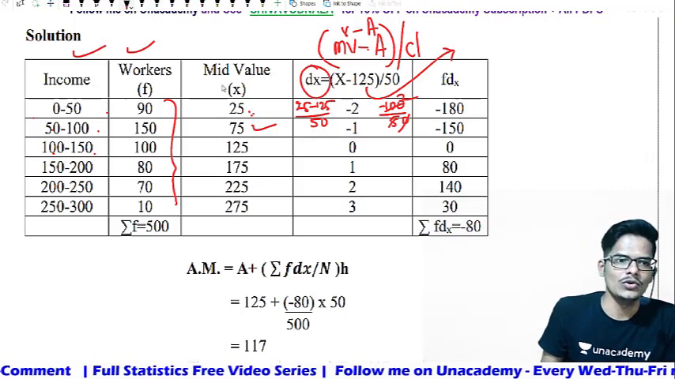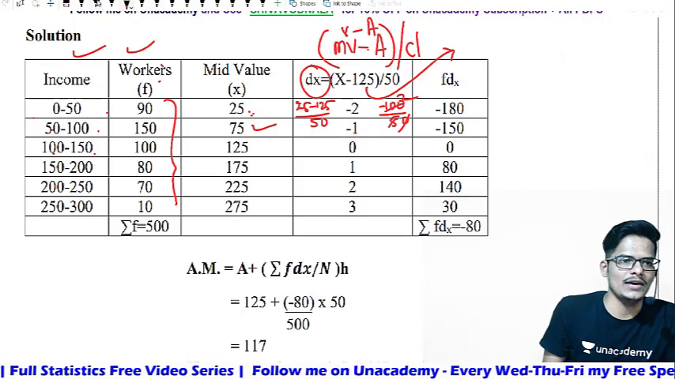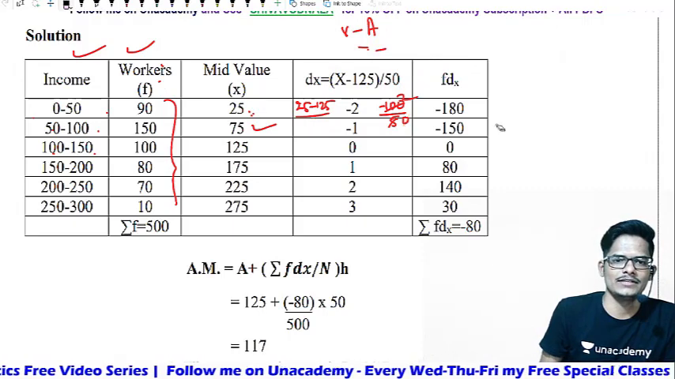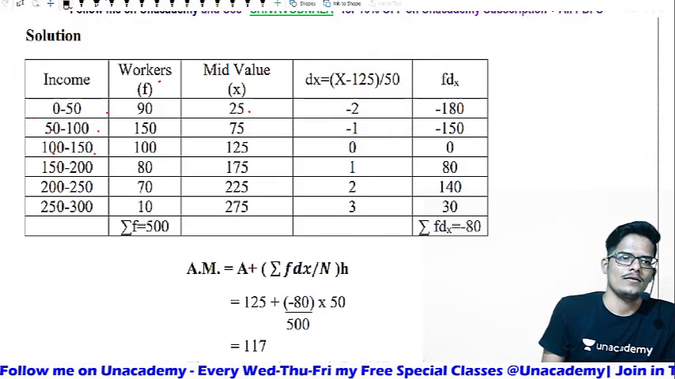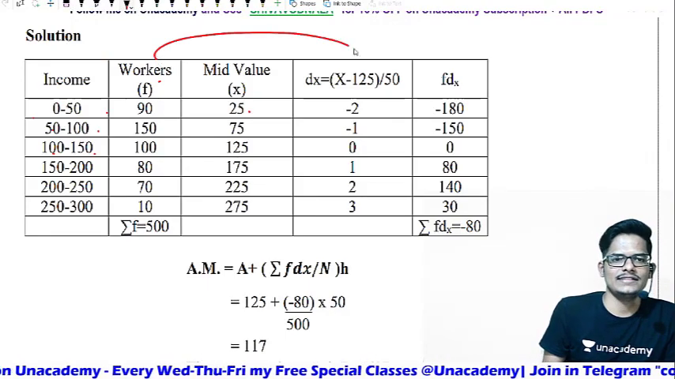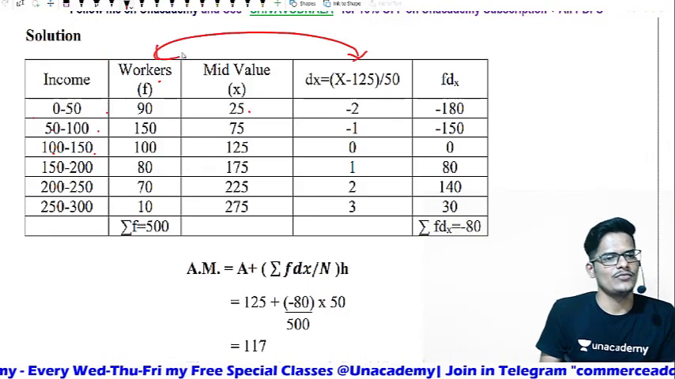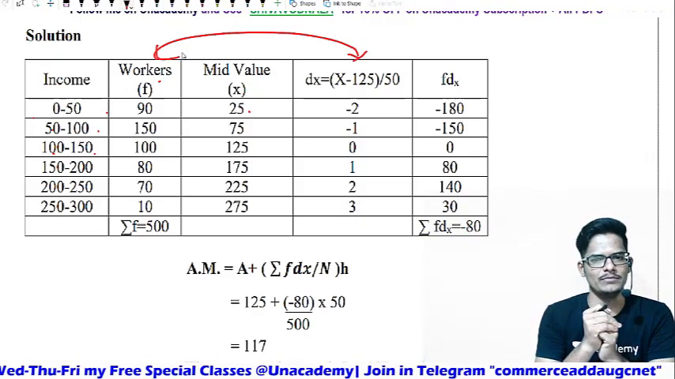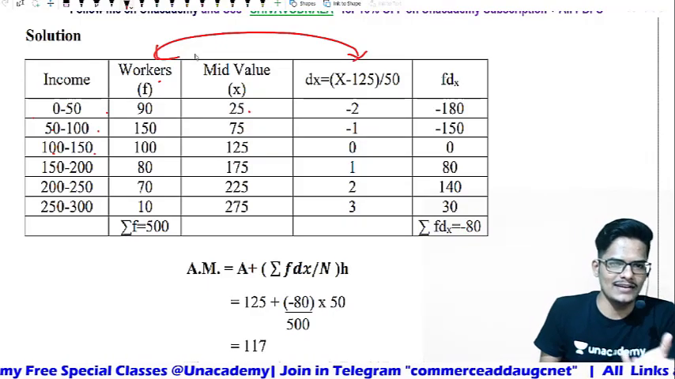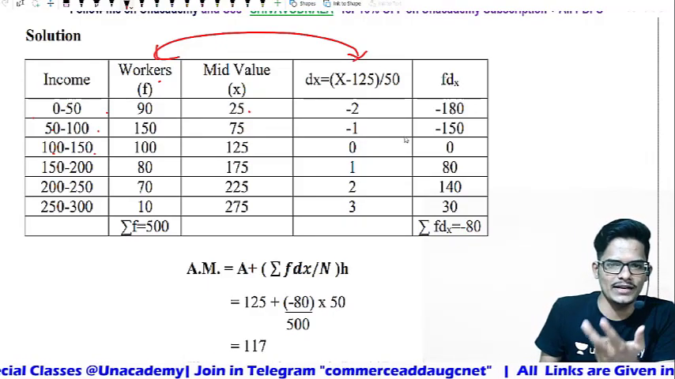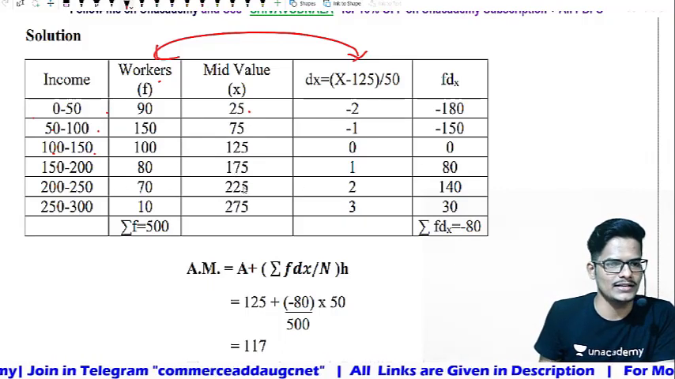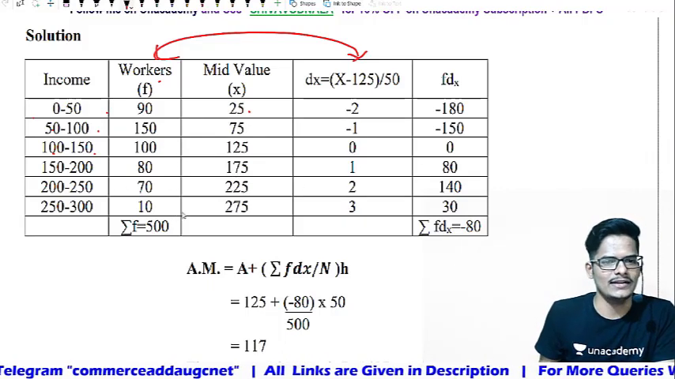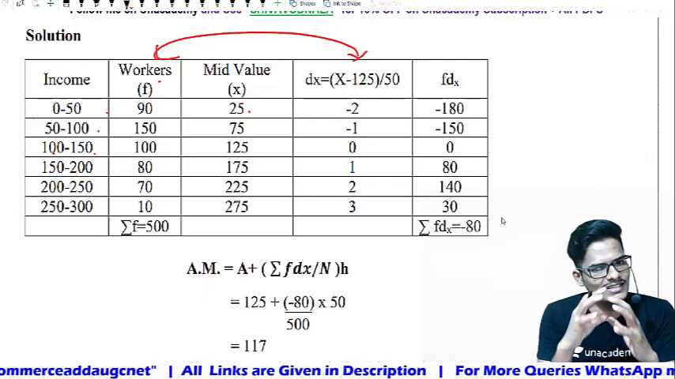Then what you need to do, the f should be, wait, let me rub this. Final answer will be this and this should be multiplied. That is, frequency and deviation should be multiplied. F dx. 90 into 2, 180. 150 into 1, 150. 100 into 0, 0. 80 into 1, 80. 70 into 2, 140. 10 into 3, 30. Like this we identify.